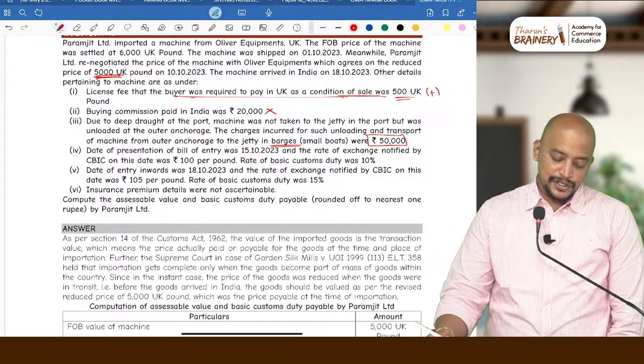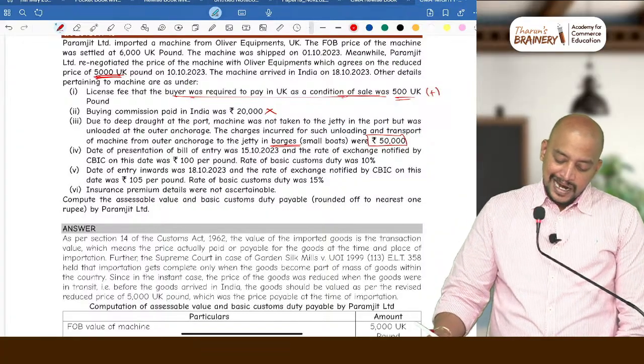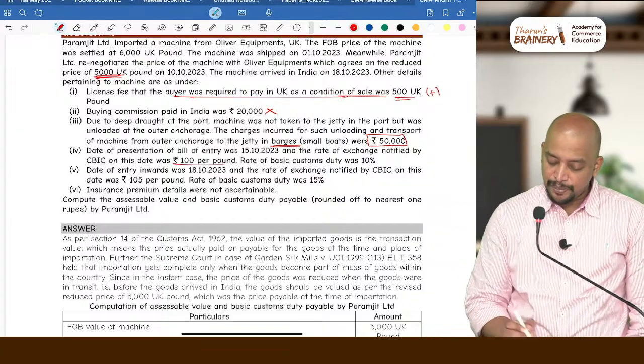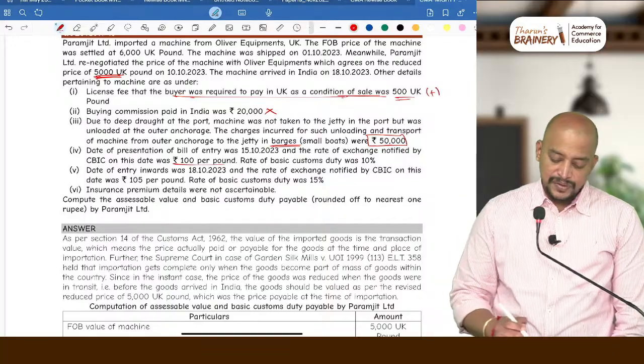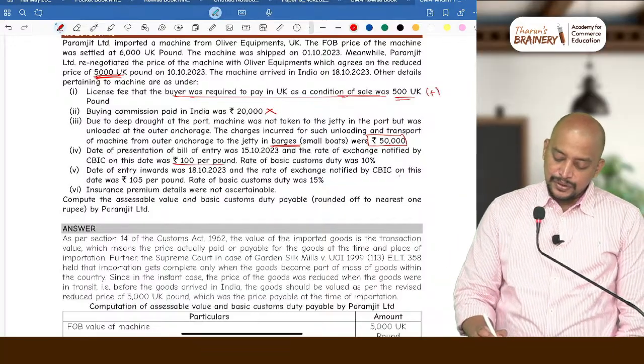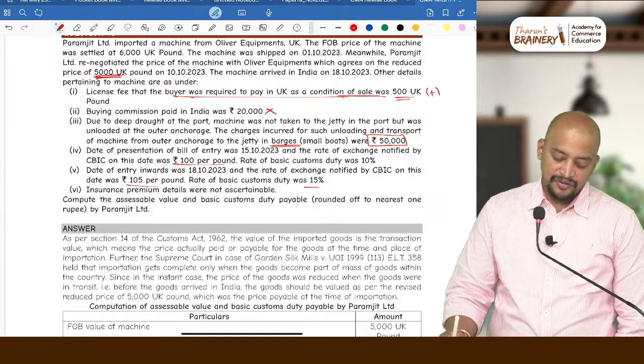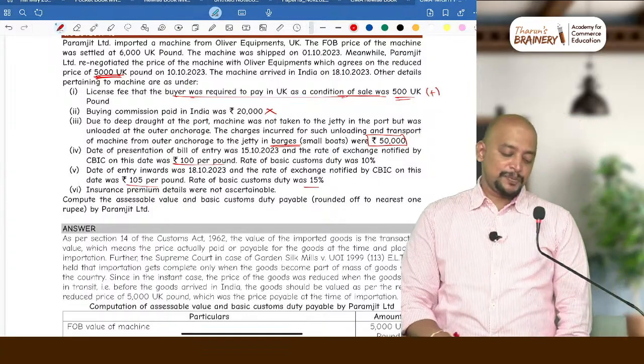Date of presentation of bill of entry was 15/10, and the rate of exchange notified by CBIC on this date was 100 rupees per pound, and date of entry inwards was 18/10, and the rate of exchange notified by CBIC on this date was 105. Rate of basic customs duty 15%. Tell me which rate should be taken.